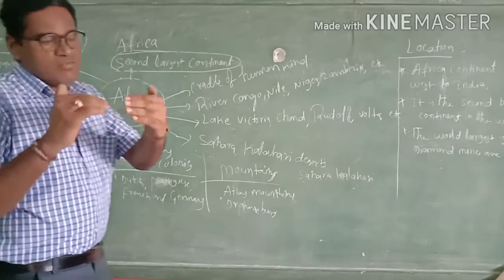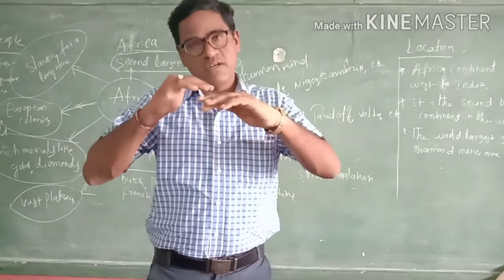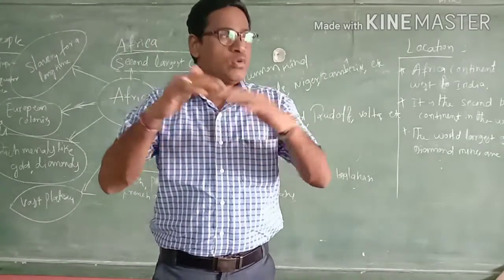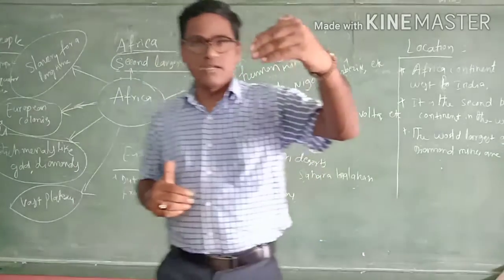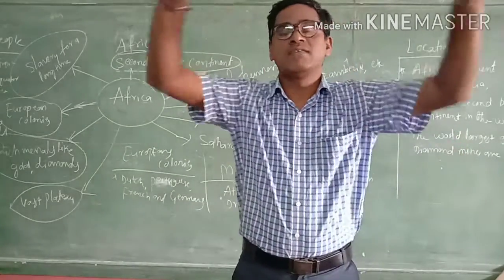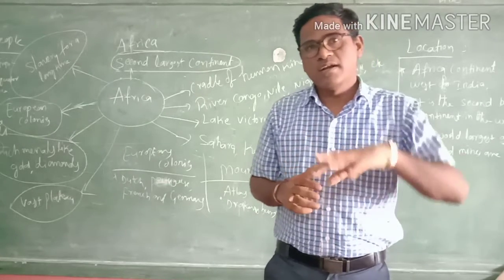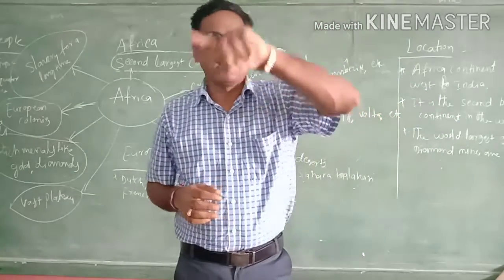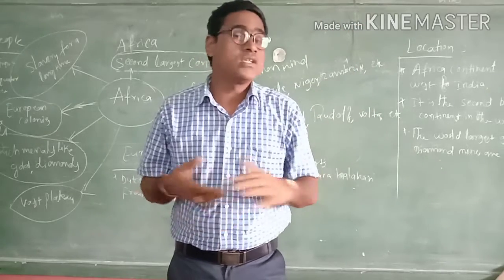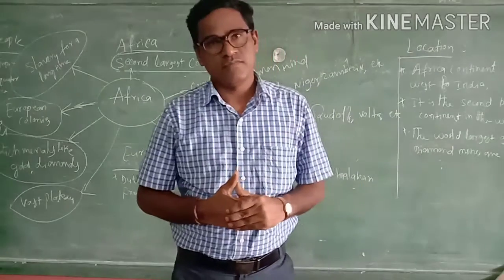Next, see, the equator divides the African continent into two parts: Northern Africa on the northern side and Southern Africa on the southern side. The northern side is totally covered with desert. In this continent, the northern side is covered with a very big desert, that is the Sahara Desert.